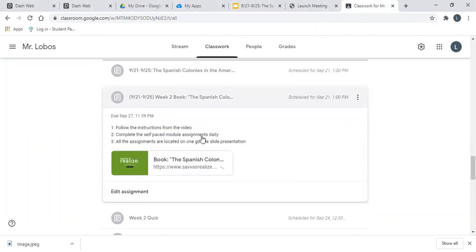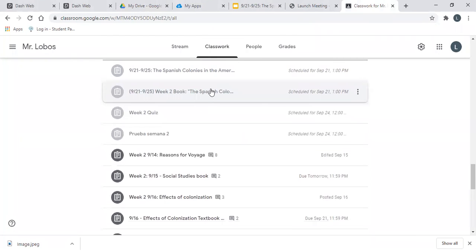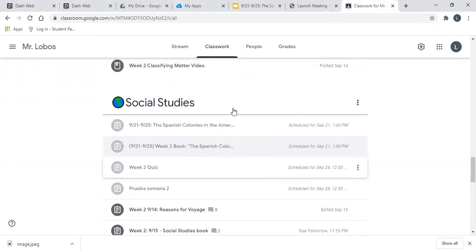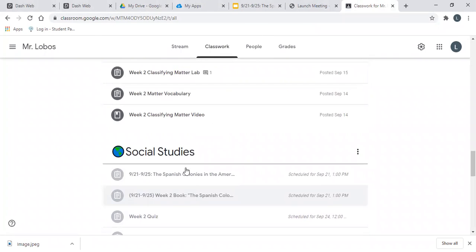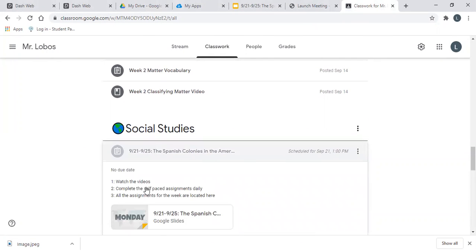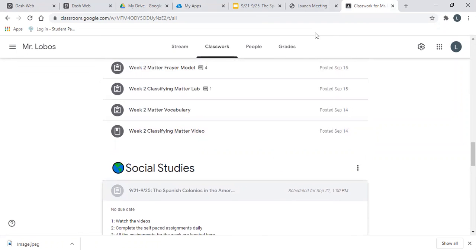This is your virtual textbook. You will click on the link right here and it'll take you to the textbook, and you'll have all the pages for the week that you need to read. And at the end of the week, you'll have the week 2 quiz. You'll get the chance to start that on Friday. For now, if you click on 925 to 925 right here, it'll take you, bear with me 1 second.